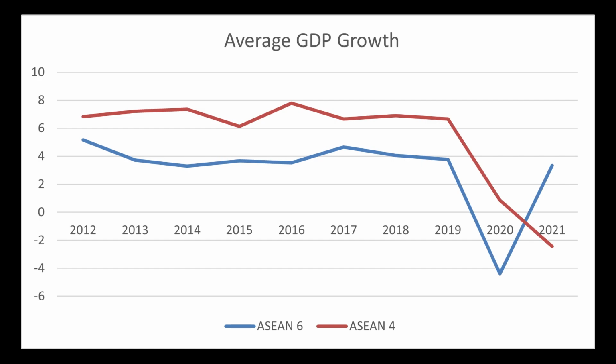It is interesting to note that the pandemic had a negative impact on both the ASEAN 4 and ASEAN 6 countries, but the ASEAN 6 countries were able to recover faster and more effectively than the ASEAN 4 countries. This may be attributed to various factors such as better economic policies, a better healthcare system, or a more diversified economy.